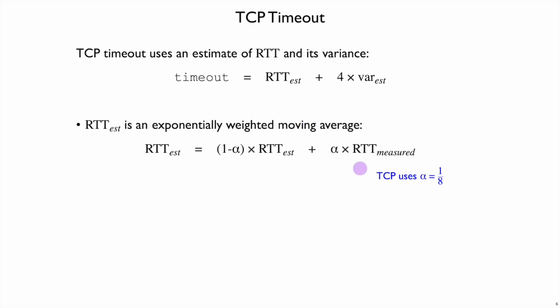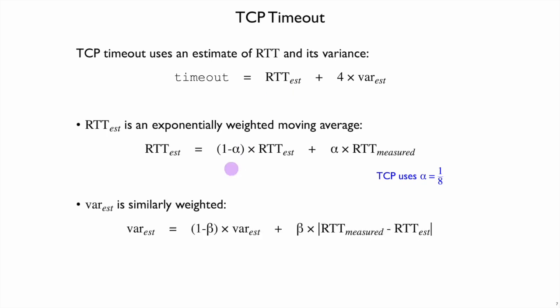So this means that the most recent measurement is given weight 1/8, and older measurements each time are given 7/8 weight. So if you have some contribution to this weight that was 5 measurements ago, it's going to be given weight 7/8 to the 5th power, which is going to move towards 0 exponentially. So that's why it's called an exponentially weighted moving average. That's the round-trip time estimate part of the timeout calculation.